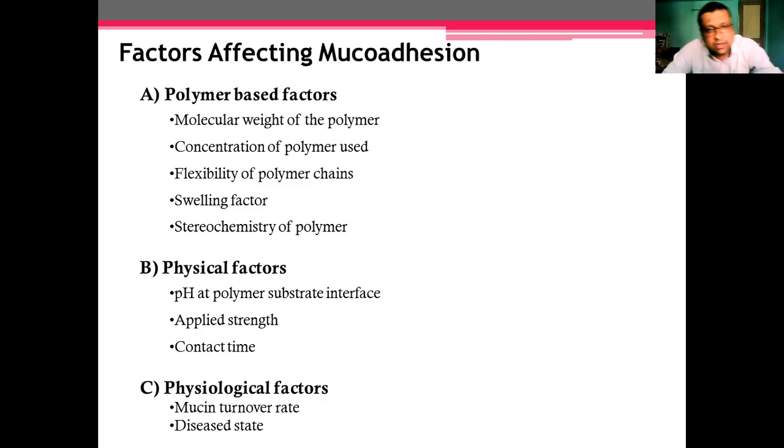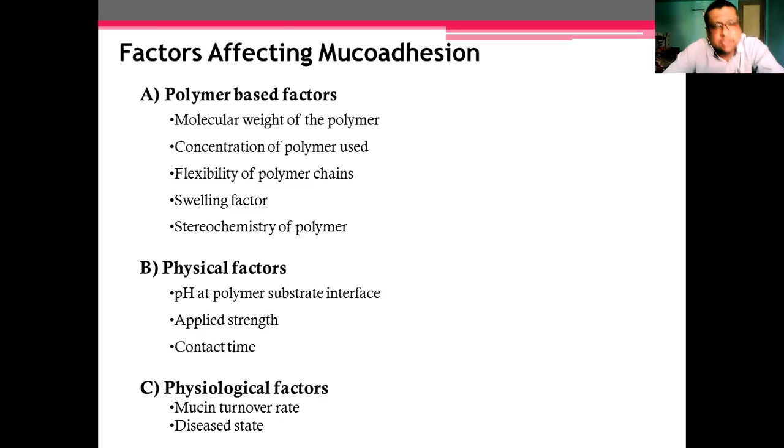And the physical factors, which relate to the human being or animal, are the pH at the polymer substrate interface. If you want to develop buccal drug delivery, buccal is nothing but mucosal drug delivery. If you want to prepare a buccal tablet, then what is the pH at the site of tablet administration? We have to consider it. Second is applied strength, whatever force we have applied. Third one is the contact time. How much time we will keep that device at that particular site.